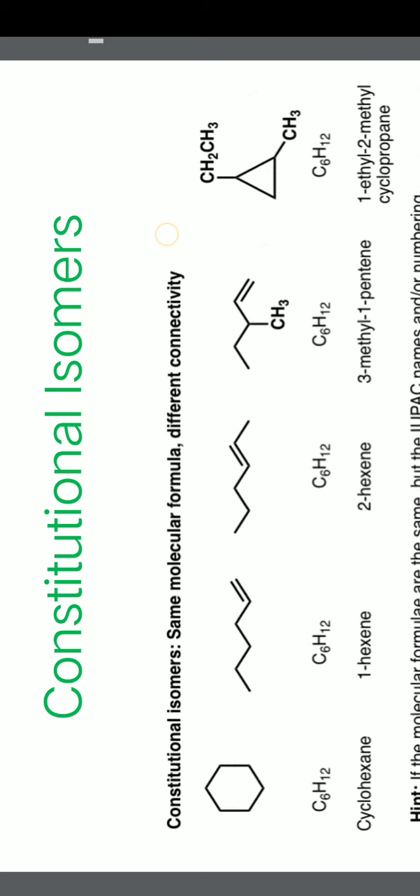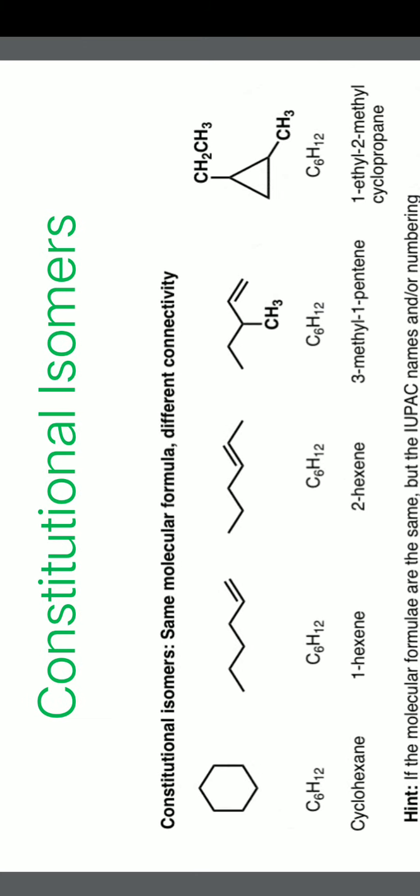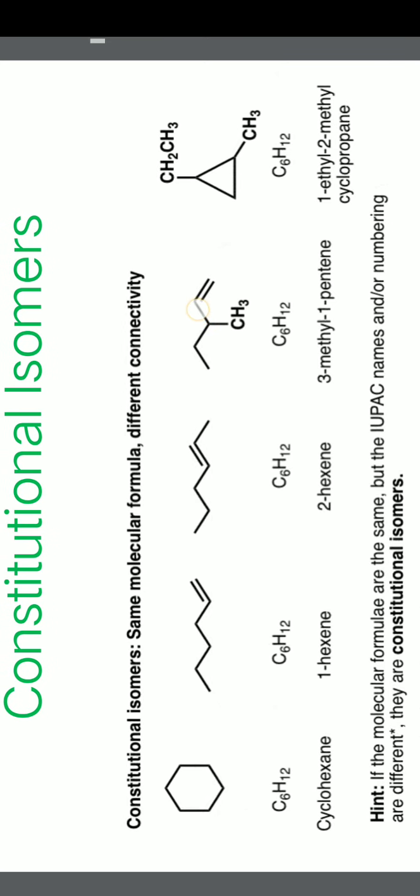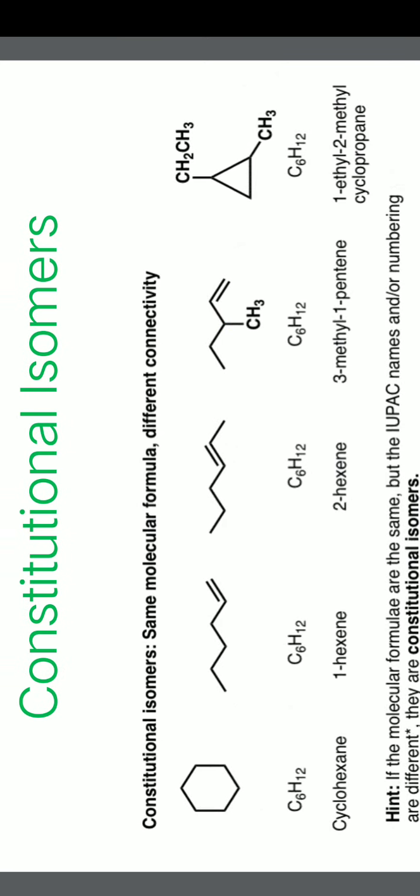Now let us come back to our constitutional isomers. This we have already covered. Constitutional isomers are called the molecules with the same molecular formula, but they differ in connectivity. They do not have the same connectivity. They have only the same molecular formula.